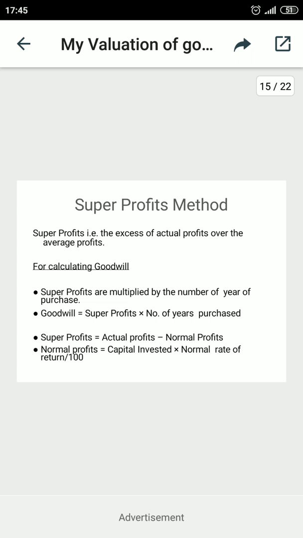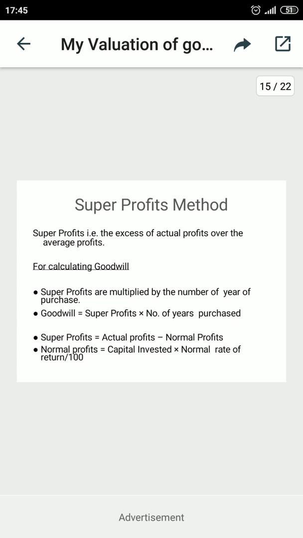The super profit means when a business organization earns profit more than the average profit or the normal profit. So when I'm talking about the super profit, I'm saying that the business is earning more than the average profit over the few years.